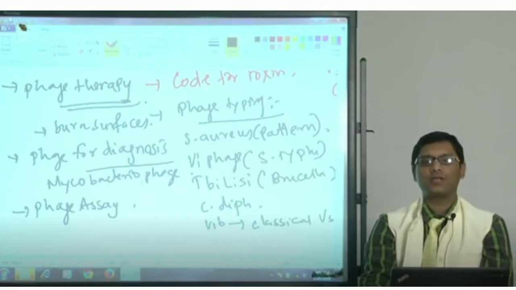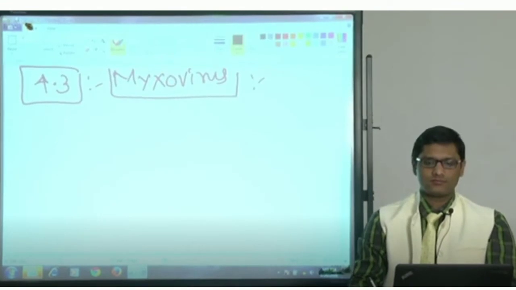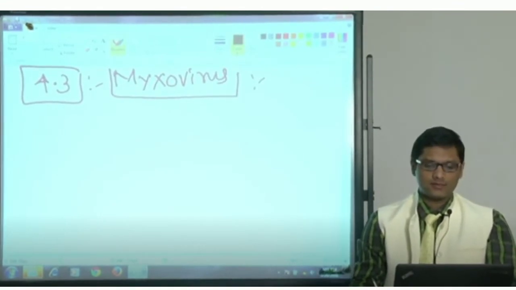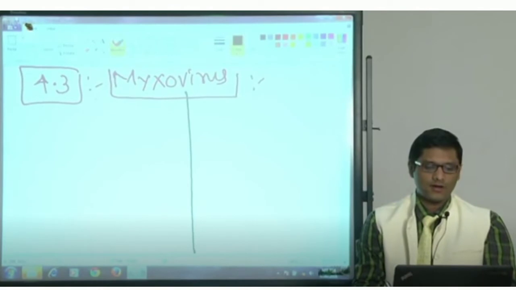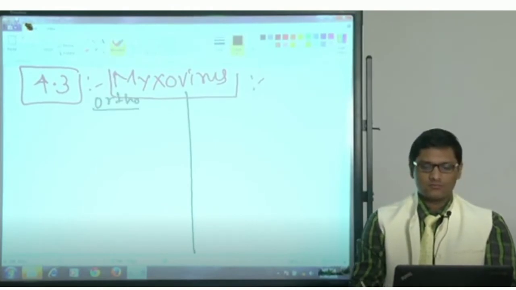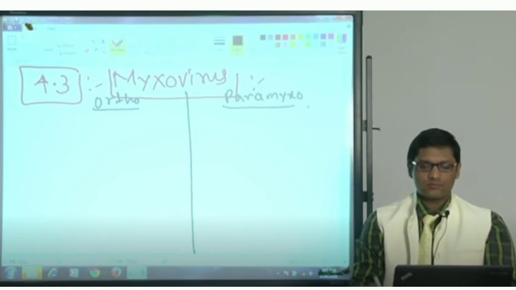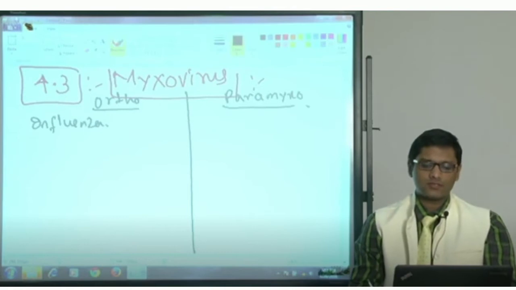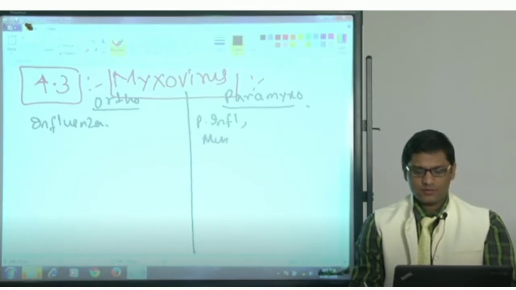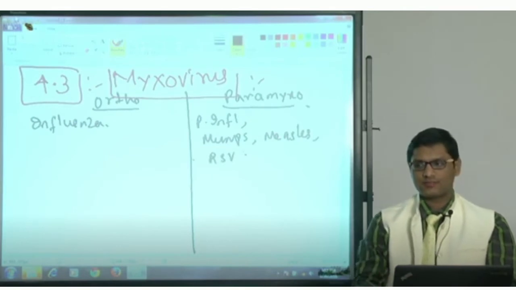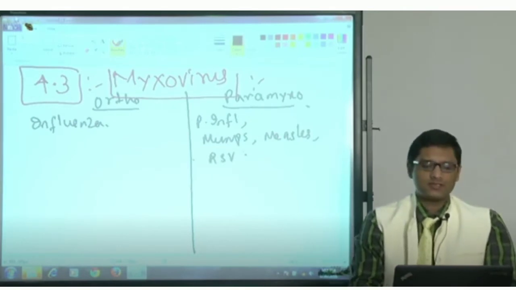So this finishes your DNA viruses. Myxoviruses are divided into orthomyxovirus and paramyxovirus. Influenza is the orthomyxovirus. Paramyxovirus has parainfluenza, mumps, measles, and respiratory syncytial virus. So these are the major viruses under each family.